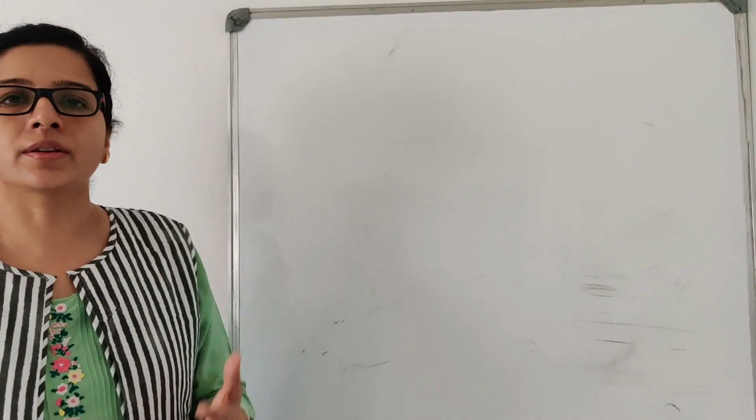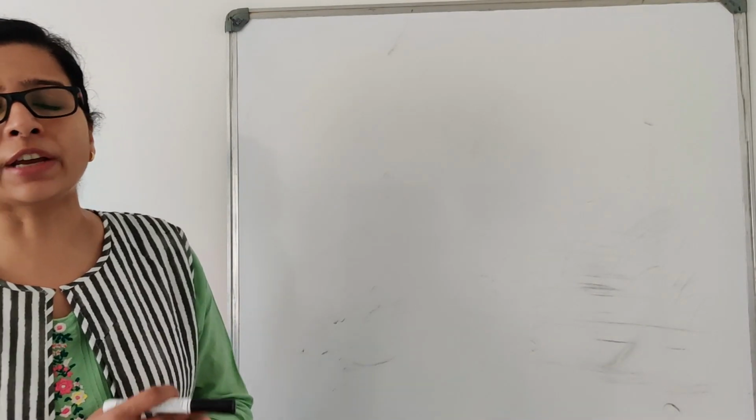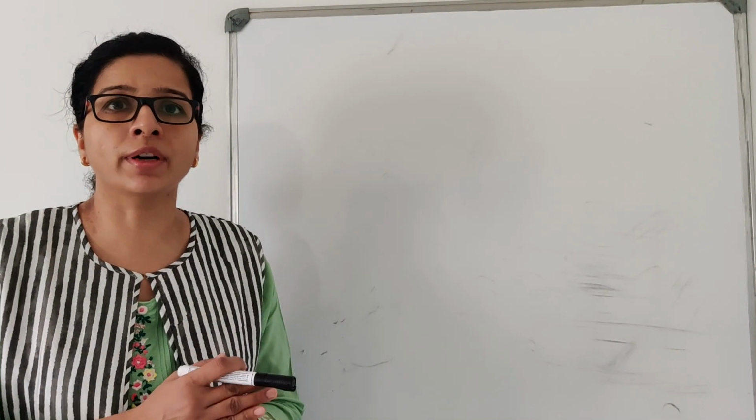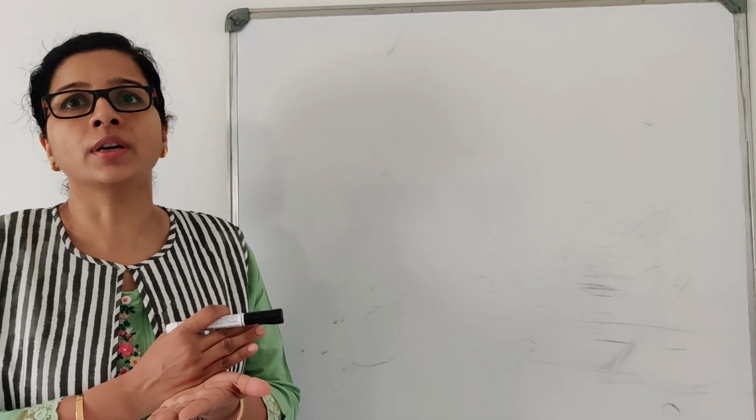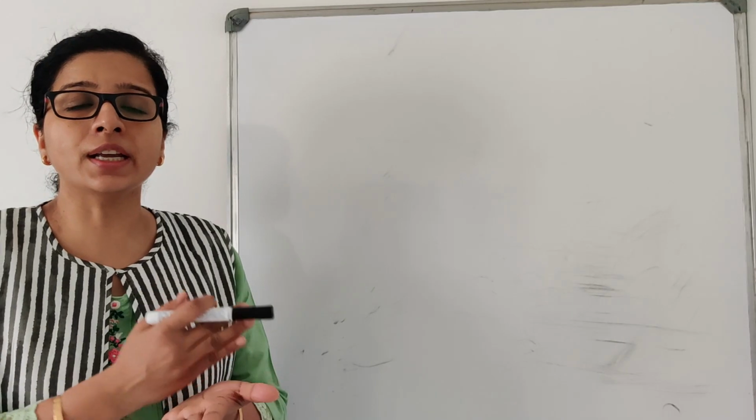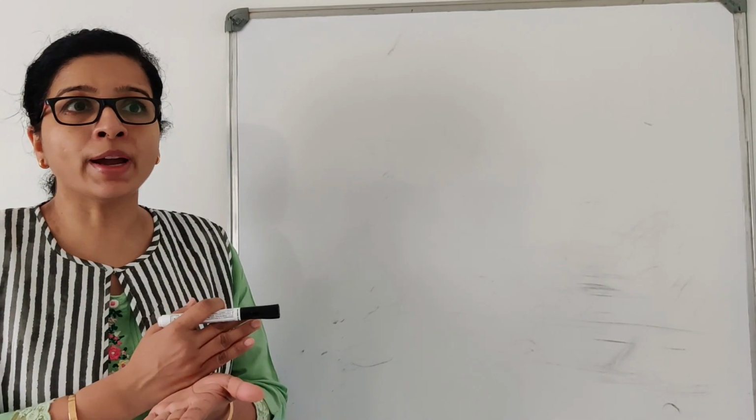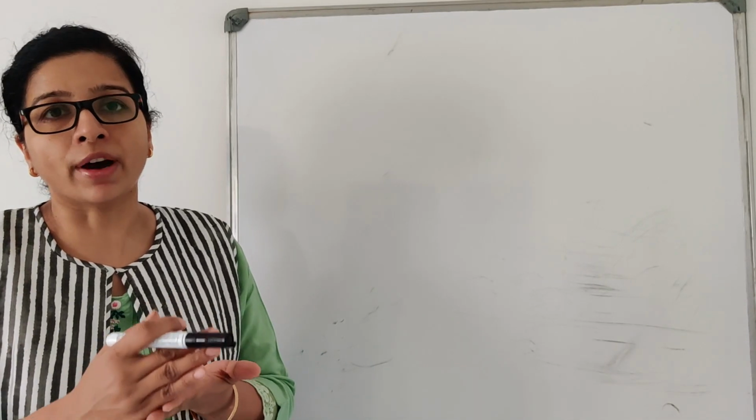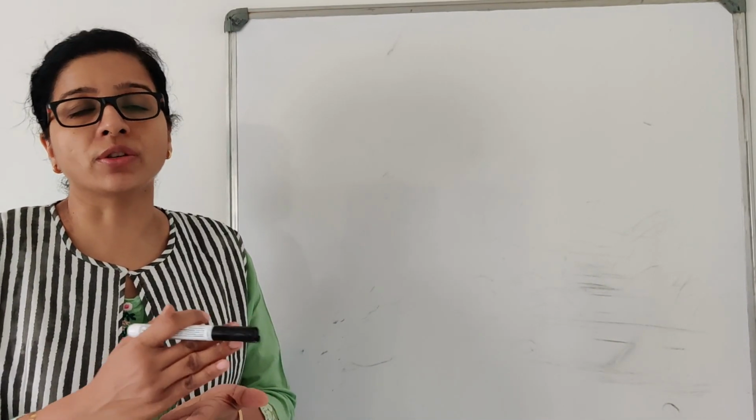Now let us consider another kind of function. It is a bijection. So what do you mean by bijection? If your function is 1-1 and onto, whenever your function is injective as well as surjective, it is a bijective function. Okay, so if my function follows 1-1 as well as onto, it is a bijection function.